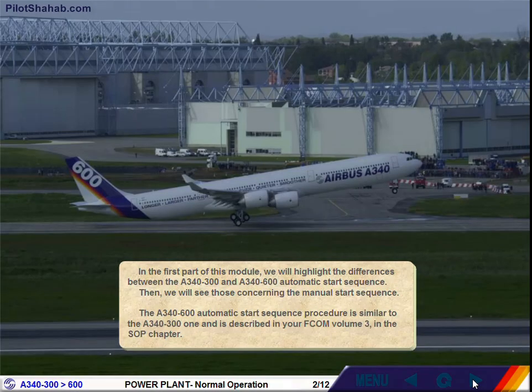In the first part of this module, we will highlight the differences between the A340-300 and A340-600 automatic start sequence. Then, we will see those concerning the manual start sequence. The A340-600 automatic start sequence procedure is similar to the A340-300 one and is described in your FCOM Volume 3 in the SOP chapter.